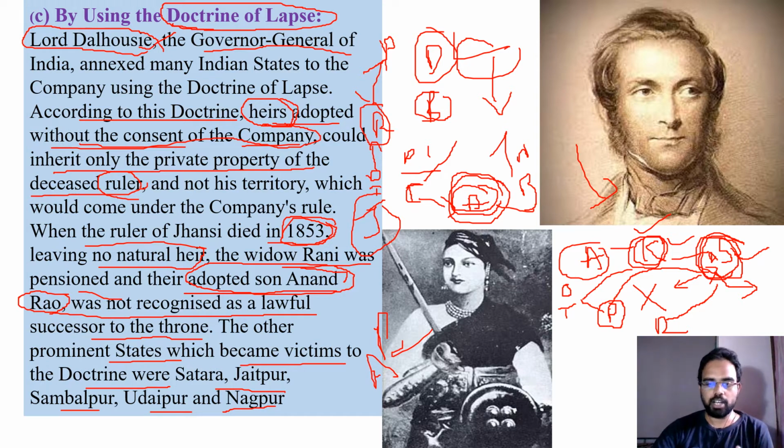Like this, they tried to take control of all the territories, like Satara, Jaipur, Sambalpur, Udaipur, and Nagpur. All these rulers did not have born children, so they adopted some people, and based on the doctrine of lapse, the British didn't agree to adopted sons becoming rulers, and thereby they took control over all these places. So this is about the doctrine of lapse introduced by Lord Dalhousie.